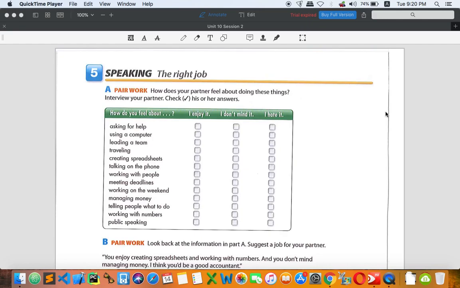How do you feel about telling people what to do? Mm-hmm. That's what I'm doing right now. I asked you to do a lot of activities. Okay, so you had to follow me along.